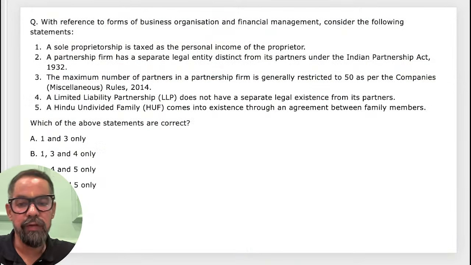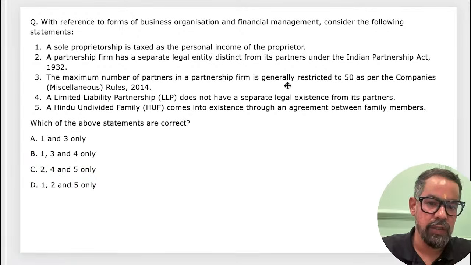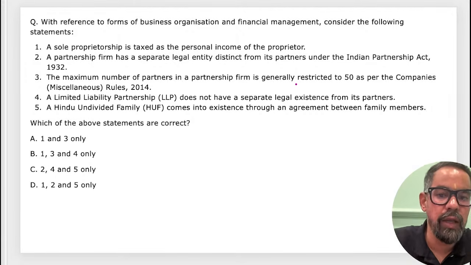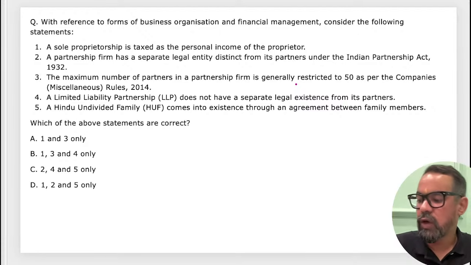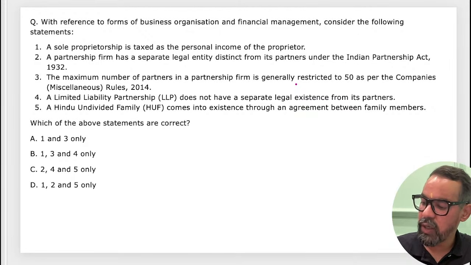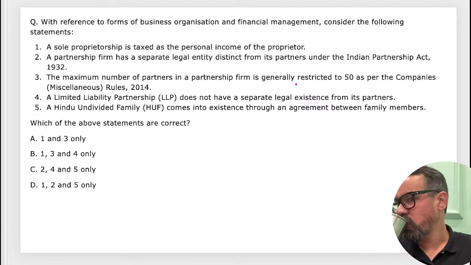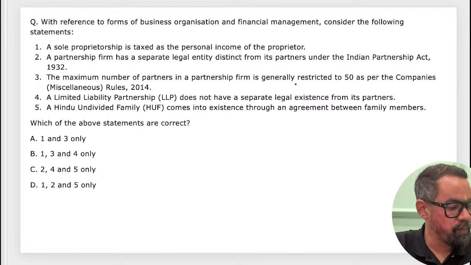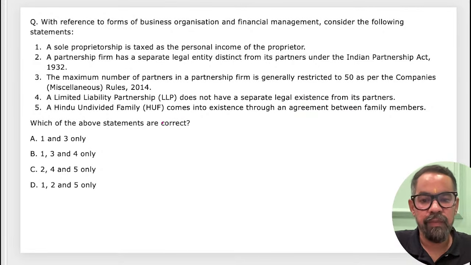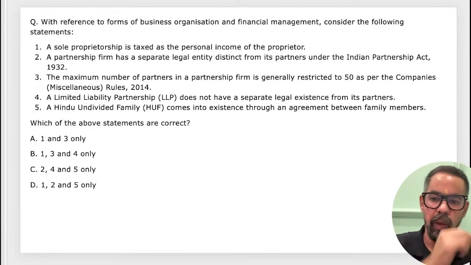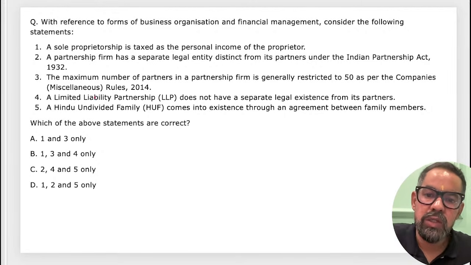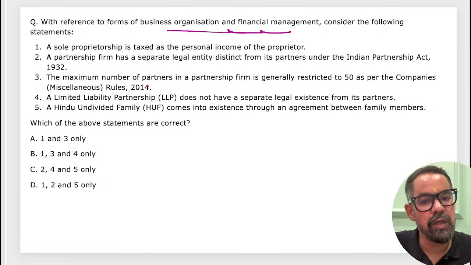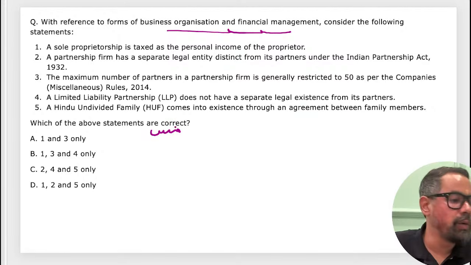Chalo. Now with a few questions, let's go through all these particular questions and try to answer them. So if you face any challenges, I can help you out with that particular one, right? So first question on your screen, guys, please quickly go through this. With reference to forms of business organization and financial management, you have to consider the following statements and find out the correct one.